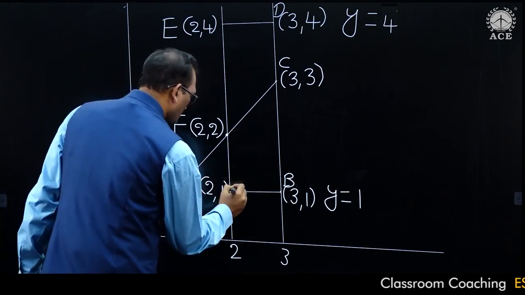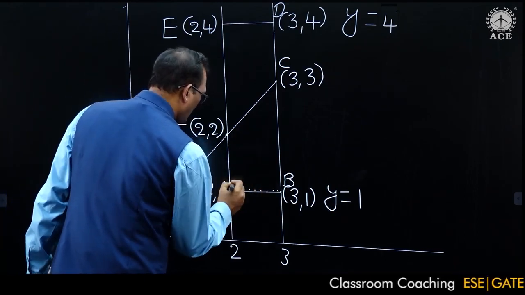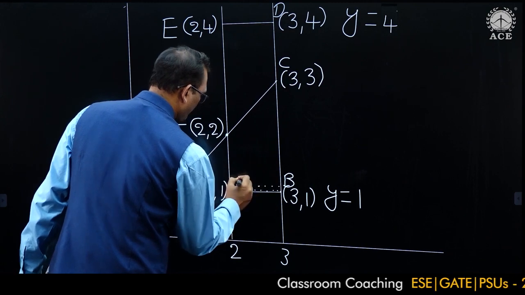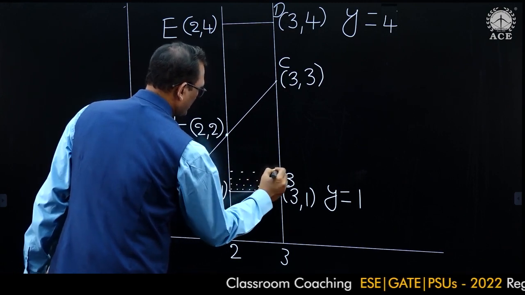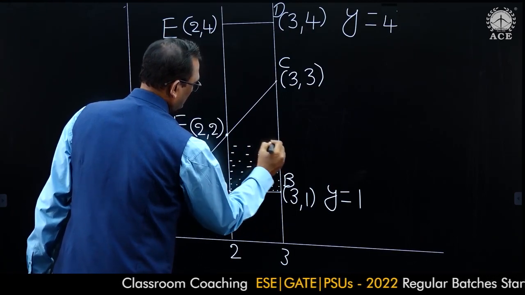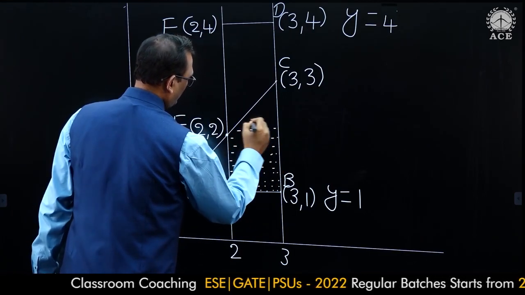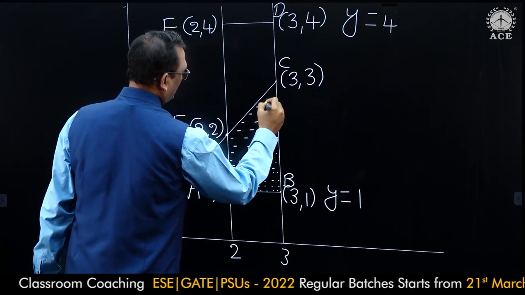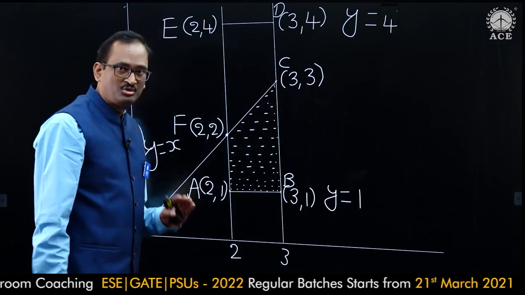That means we need the area below the y equal to x line. So, sketch the region below y equal to x. This is a trapezium area.